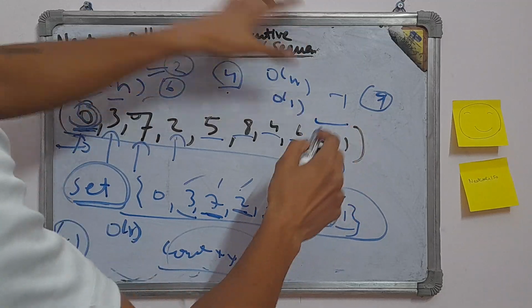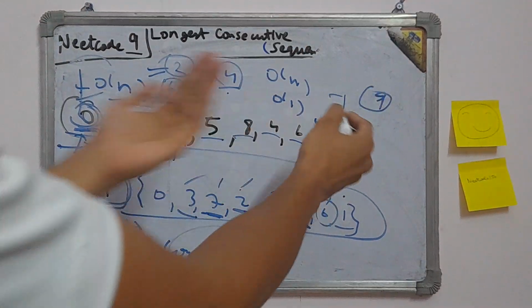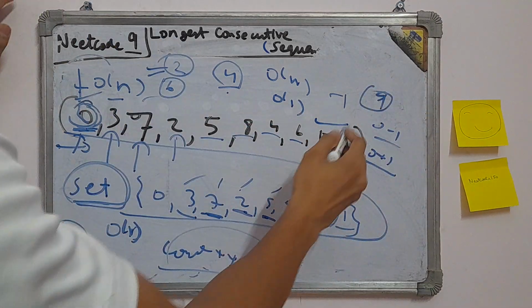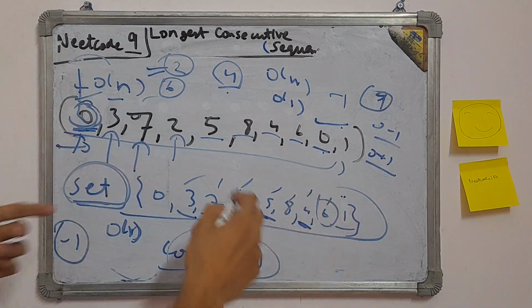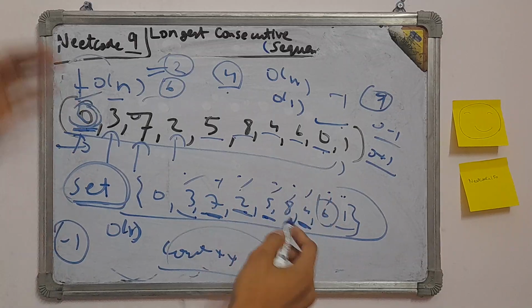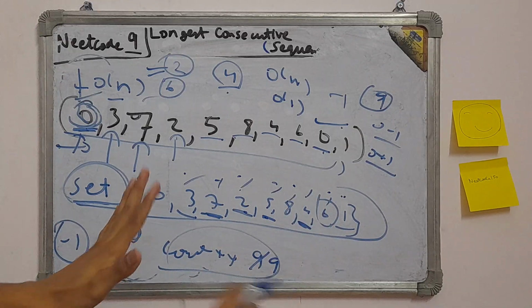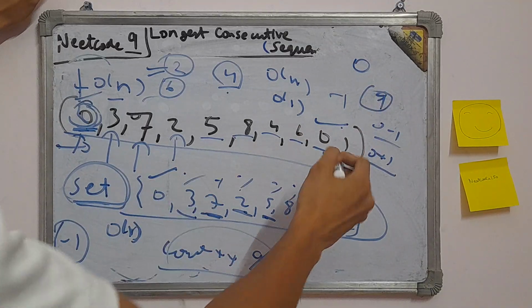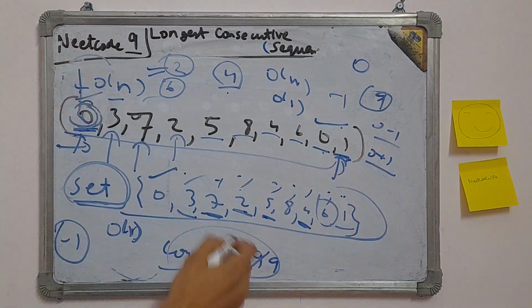So now this is valid. As 0 minus 1 was not here, we now check 0 plus 1 and start building the sequence from here. So we got 1, 1 is here. Now we ask for 2, it is here. Now we ask for 3, 4, 5, 6, 7, 8. Again we got the answer as 9, and 9 was already there, so nothing happens. For 1 we ask is 0 in the set or not. We found 0. That means 1 is not valid. So now the array is done, and we got the answer as 9.